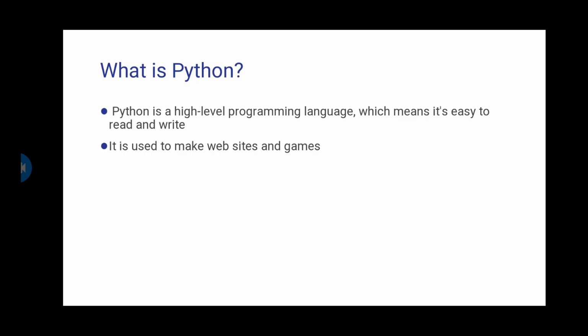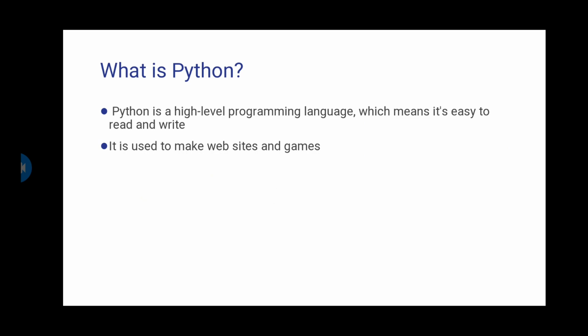Well, what's a programming language? A programming language is a language that we use to tell someone to do something. For example, if I want you to give me the bottle, I'm going to talk in the English language and ask you to give me the bottle, and you can carry out this order. The same thing goes with Python. Python is a high-level programming language. Now we understand what a programming language is: a language used to give orders to the computer.